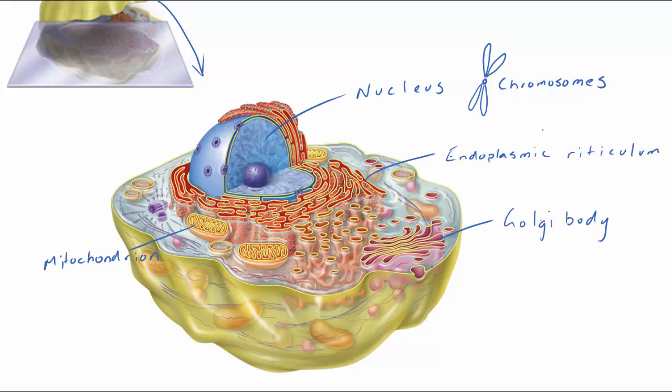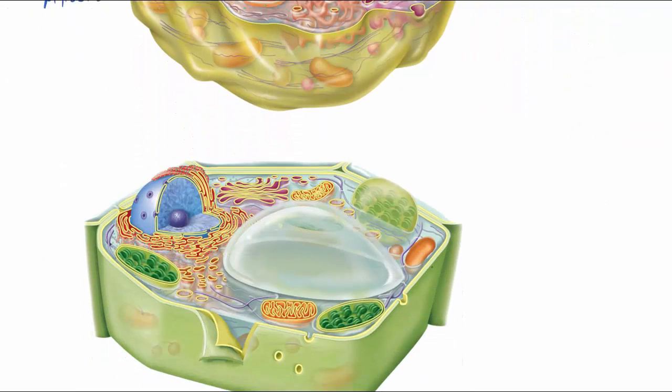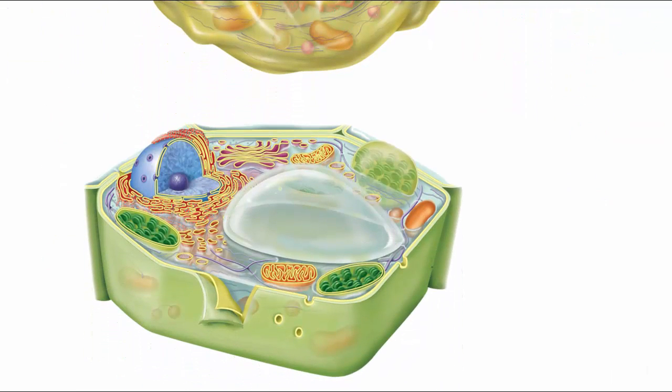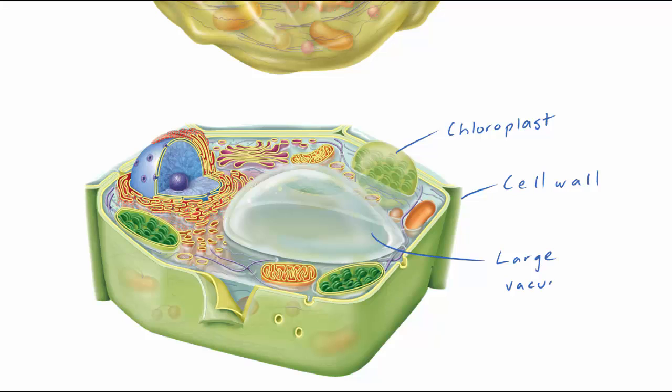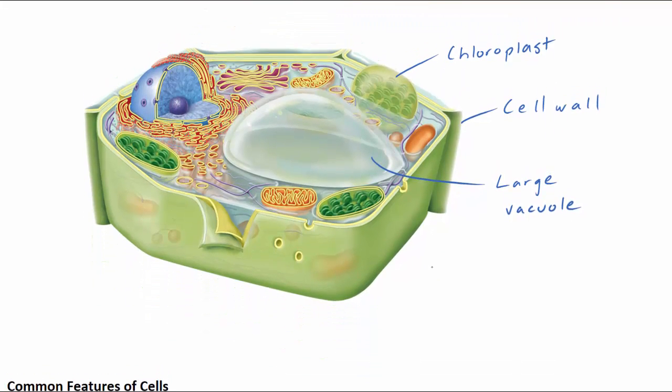Plant cells differ from animal cells in that they have a cell wall that surrounds the cell membrane to provide extra support and protection. They also have chloroplasts, which are the site of photosynthesis. Plants also have large permanent vacuoles, which are fluid-filled spaces that store various materials and they also help cells to maintain their structure.